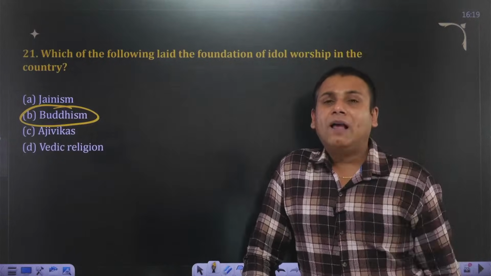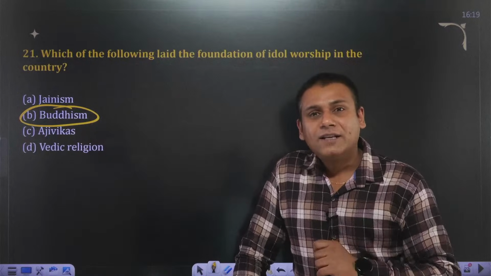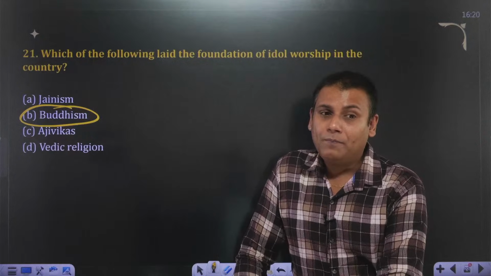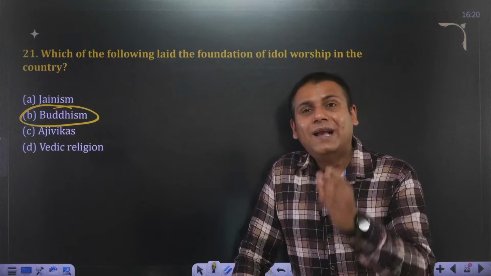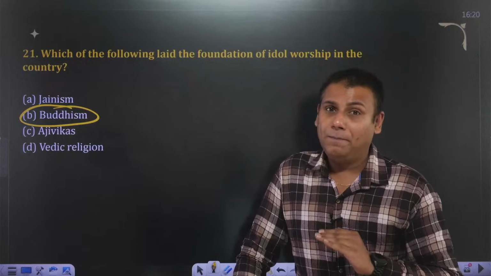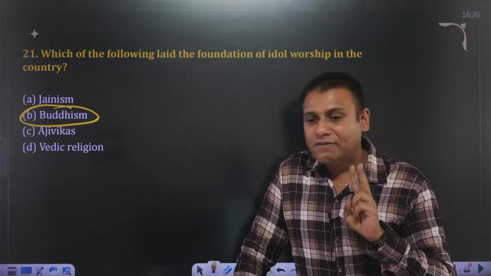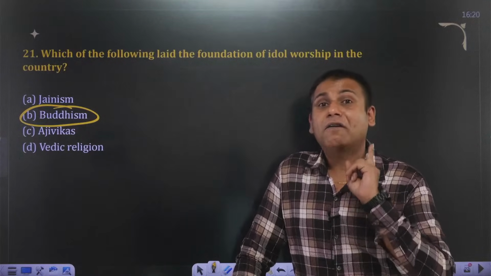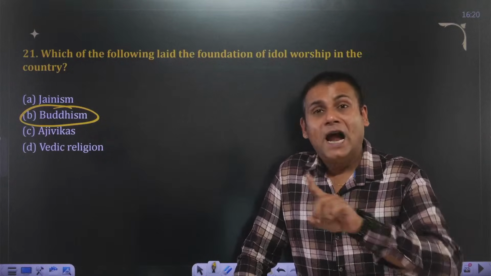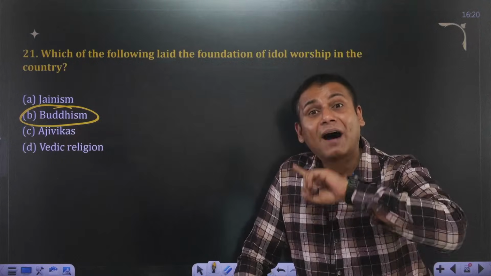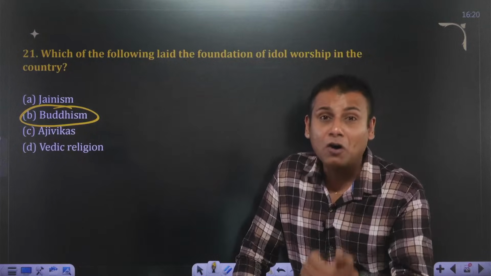I'll give you a very simple example about this. Let me go back to the Indus Valley civilization. At Indus Valley civilization, statues of a Mother Goddess have been found. But we have just inferred that she might be Mother Goddess, because the Indus Valley script still stands undeciphered. In Vedic civilization, majority of the gods were nature gods, and there is no evidence of temple, there is no evidence of idol worship. For the first time, the evidence of idol worship comes from Mahayana form of Buddhism.